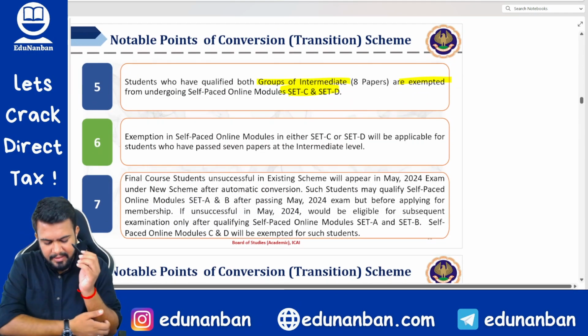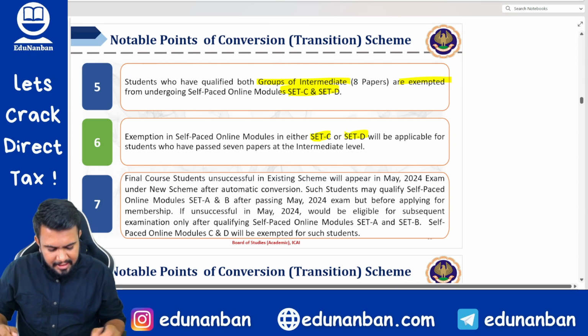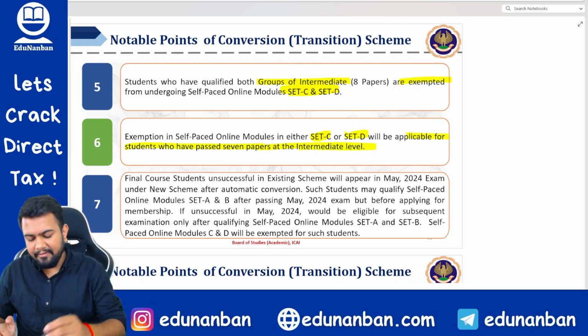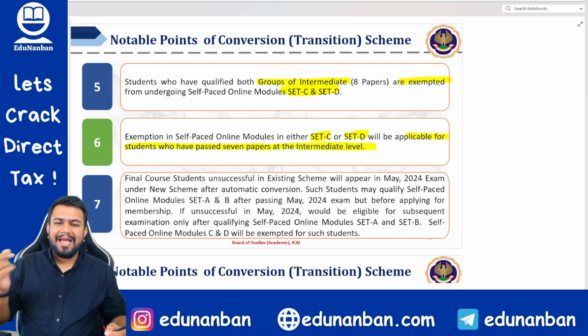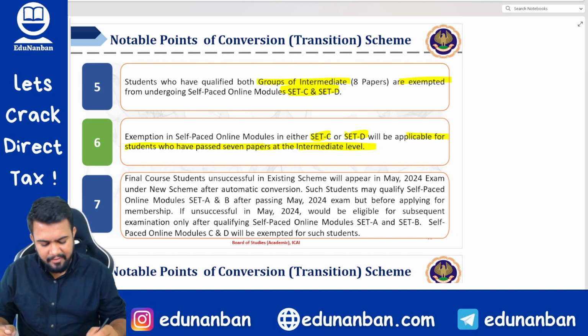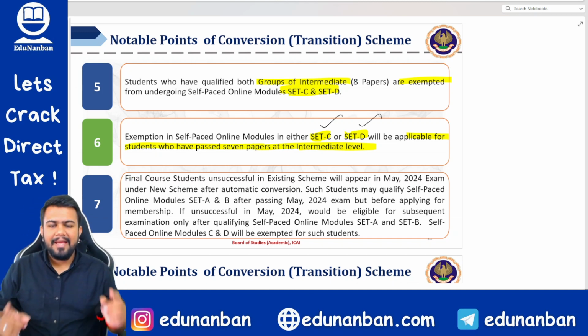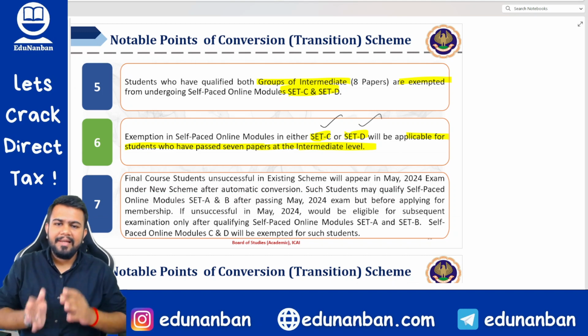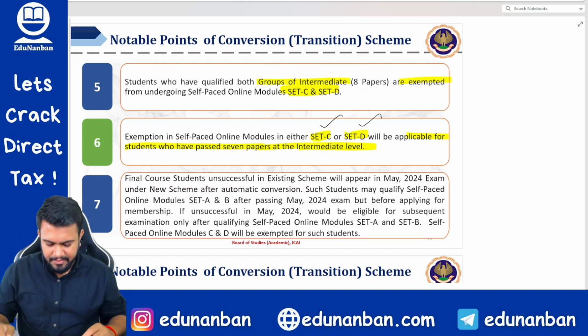Exemption in self-paced module: either Set C or Set D will be applicable for students who have passed 7 papers at intermediate level. Earlier, intermediate was IPCC. In IPCC, there were 7 papers. So if you have cleared that IPCC, you can choose anyone, that is Set C or Set D. Anyone you can choose and complete. The other one will be exempt.